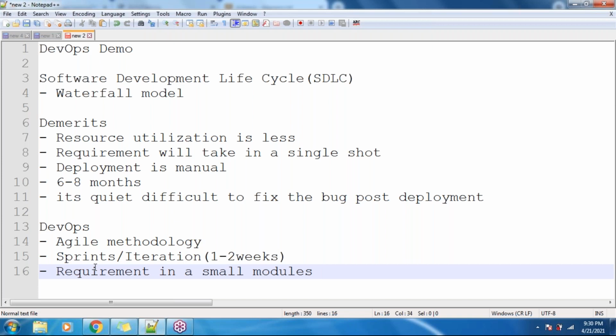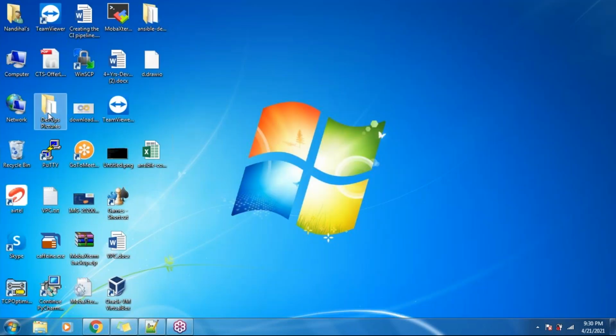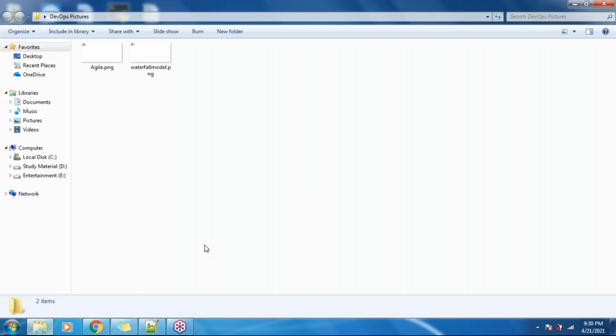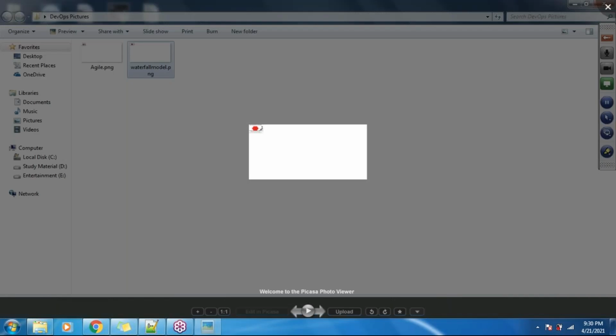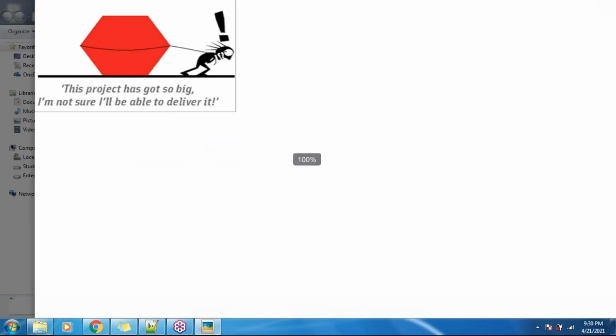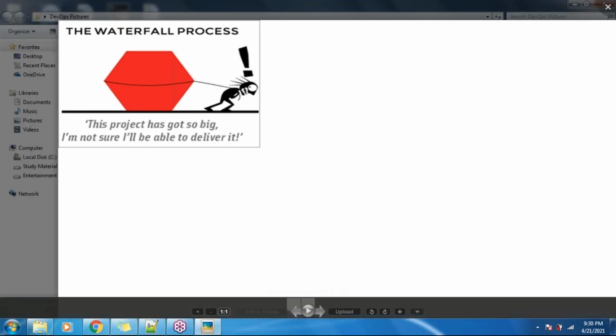I have a picture, let me show you. I think, yeah, this is the one. So in a waterfall model, guys, as you are seeing in this picture, we'll take the entire requirement here in one single shot. You see how much difficulty there is, right? If you take the entire requirement and have to write the code in one single shot, right?